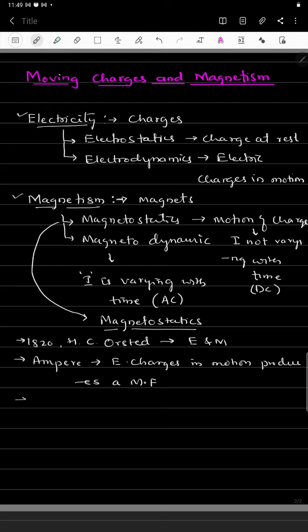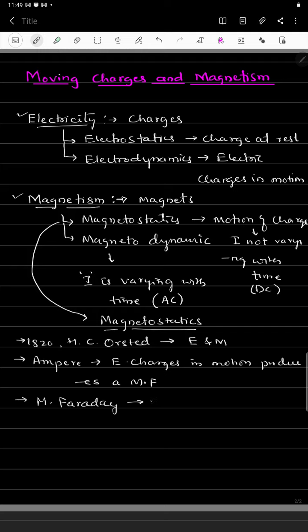Another scientist, Michael Faraday, showed that moving magnets or a changing magnetic field produces a current.